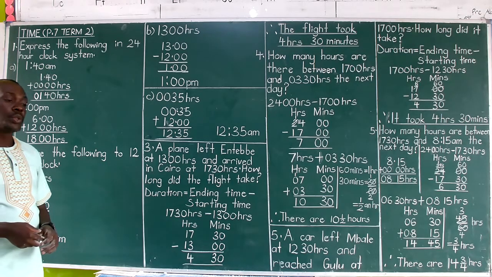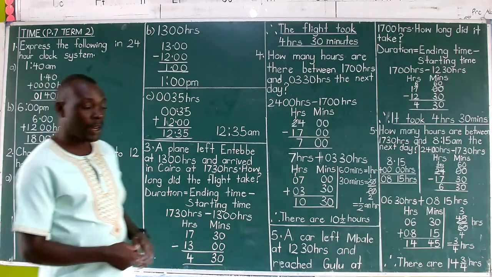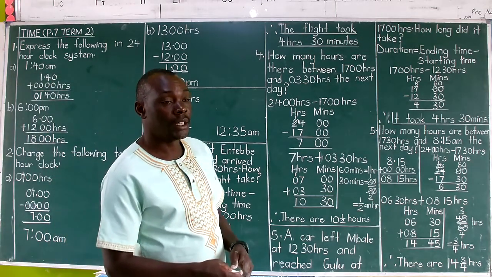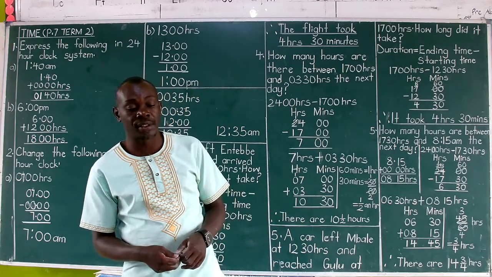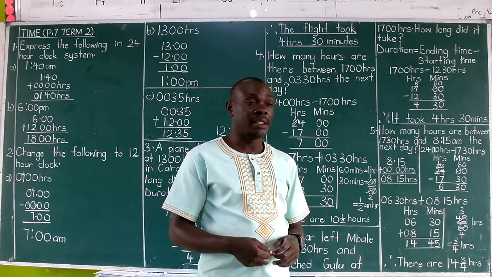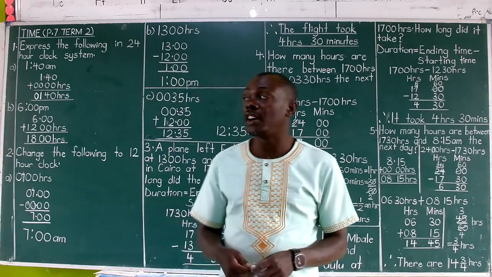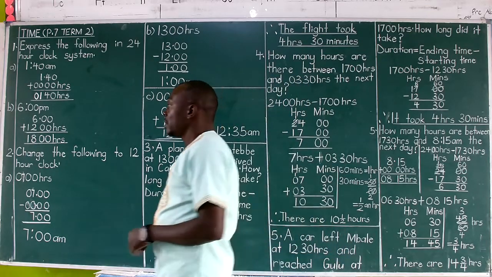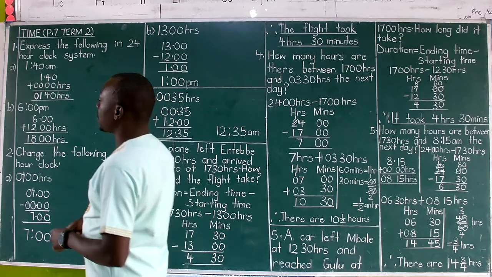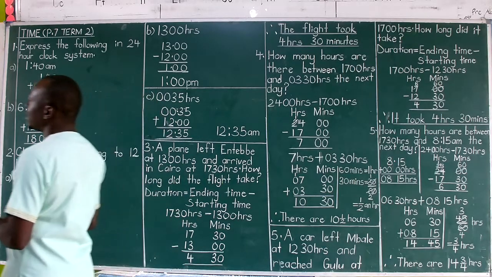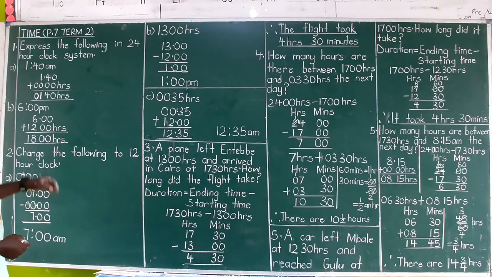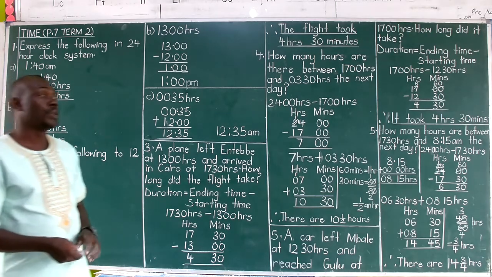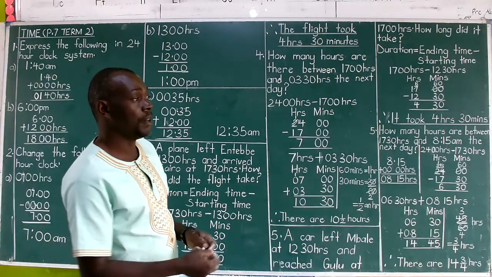You know, I've got 2 clock systems, the 12-hour clock system, which you normally use, and the 24-hour clock system, which is the real one. Why is it the real one? Because a day is composed of 24 hours. So we would rather use the 24-hour system than the 12 one, for it is the one that completes the whole day.